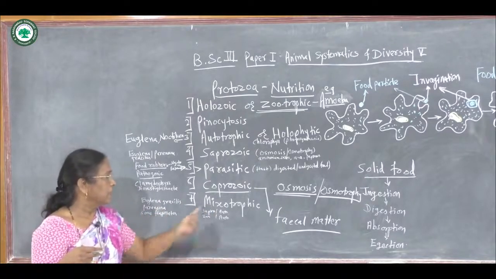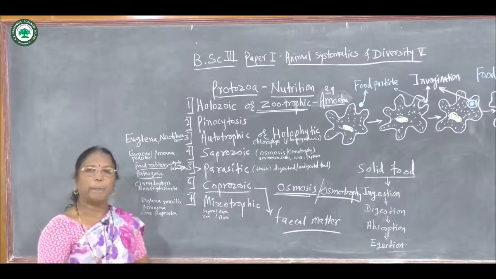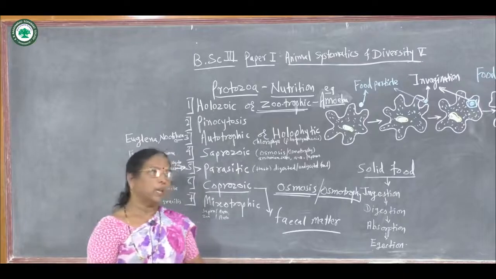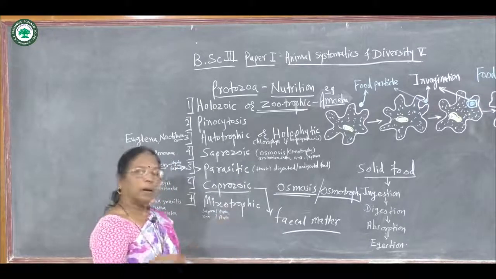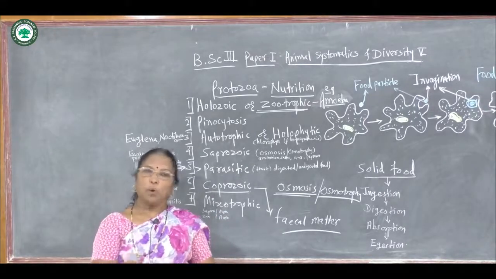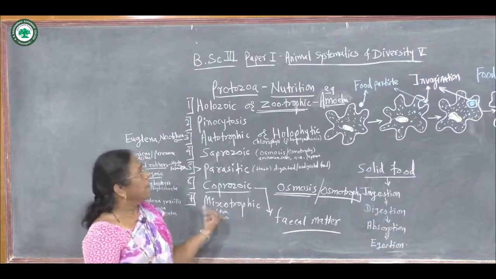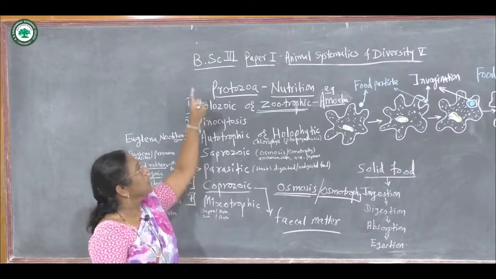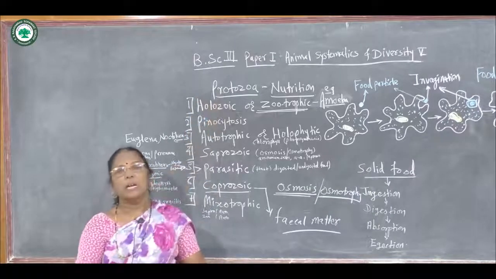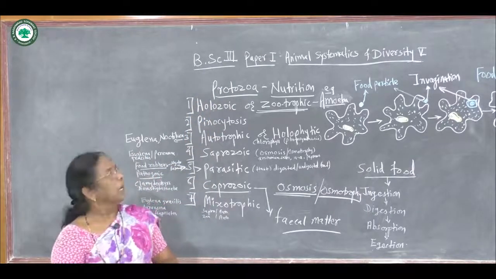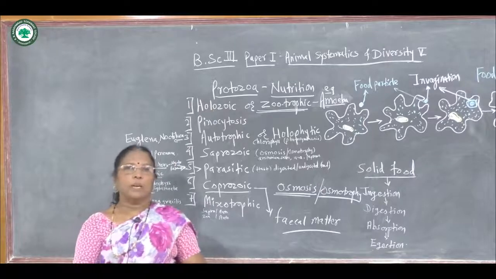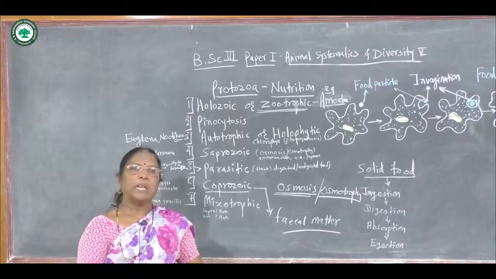Thus, this mixotrophic nutrition may depend upon climate change, or on more than one type of feeding or nutrition found in these protozoans. Thus, in protozoa there are 7 types of nutrition. We will stop here and see the next topic in the next video.